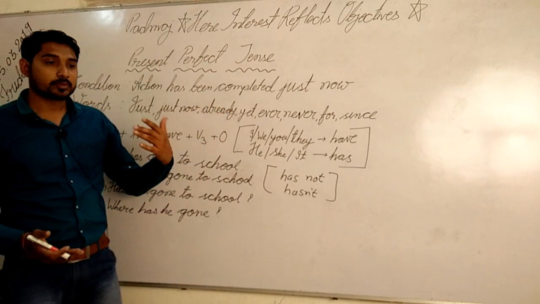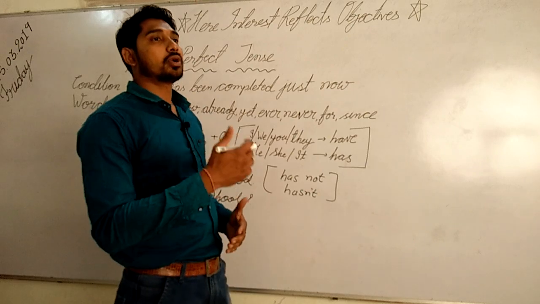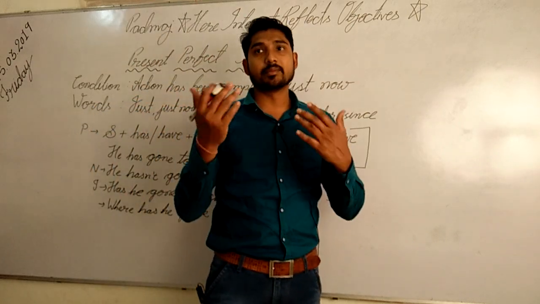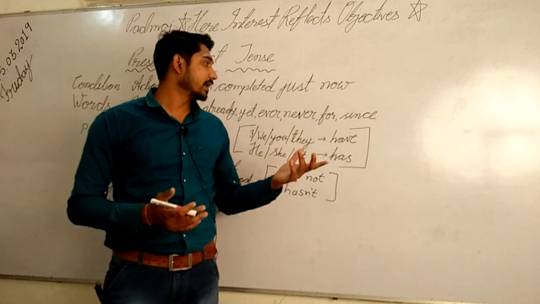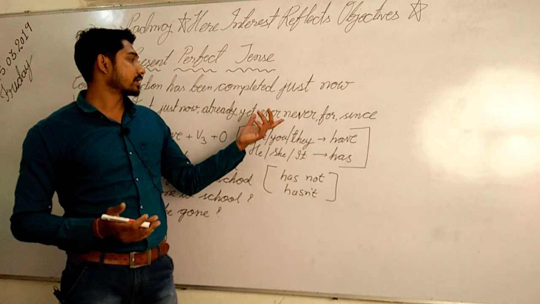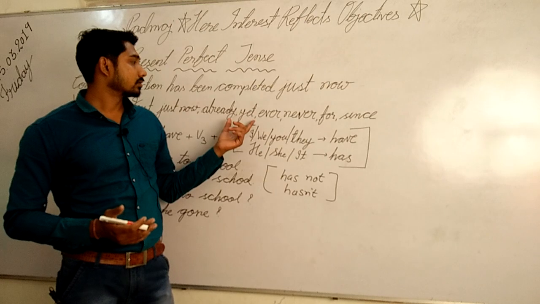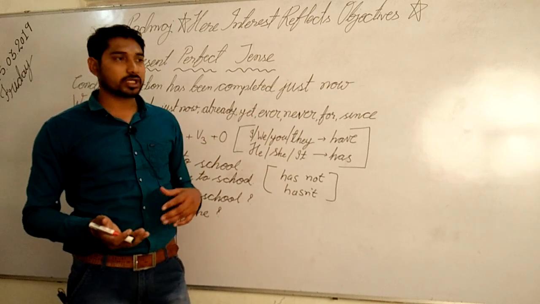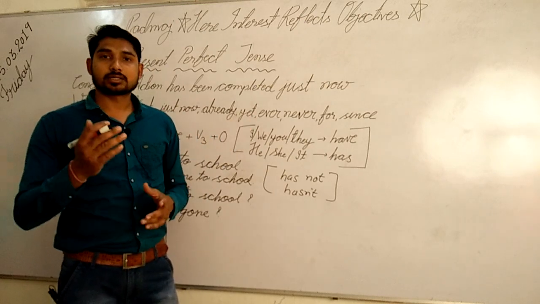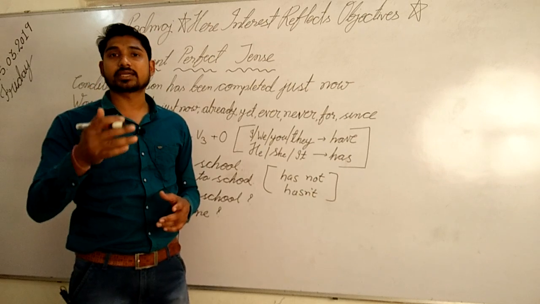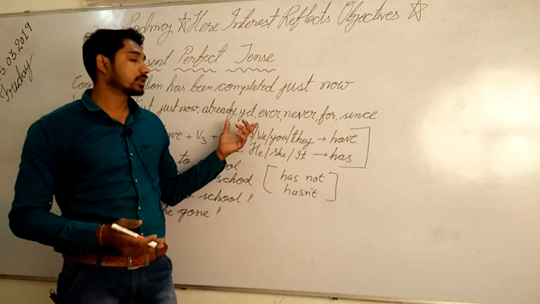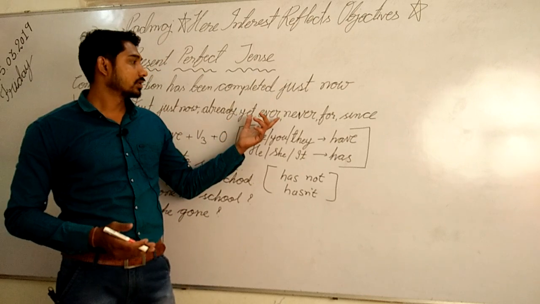Yet: suppose your mother asks you a question with yet, like, have you completed your homework yet? So this way yet can be used.